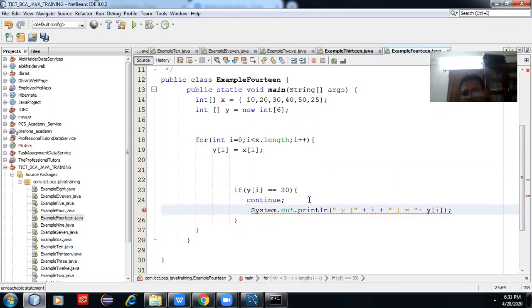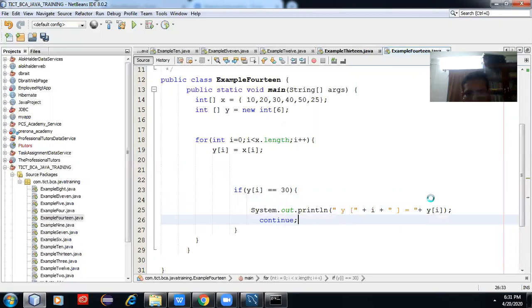Notice what will be the impact of this program. The moment it gets 30, it will not come to the print line. It will go again to the beginning of the loop. It will not go outside of the loop. It will go to the beginning of the loop.